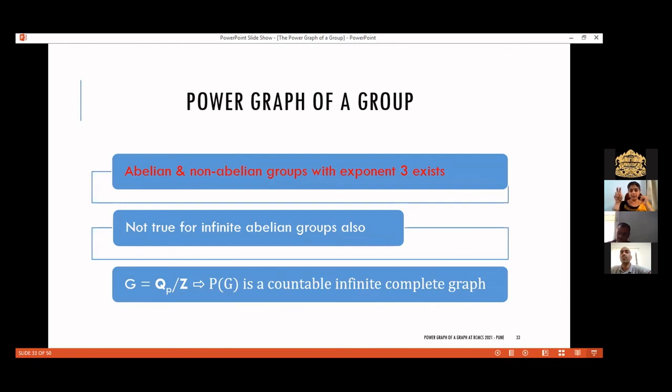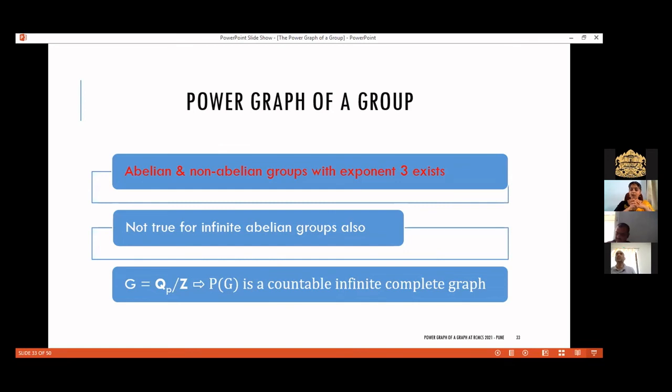So Q_p denotes the group of all rational numbers whose denominator is a power of p, and you take the quotient group with respect to Z. The power graph of G is a countably infinite complete graph. Again, when I talked about graphs, I didn't mention infinite ones.